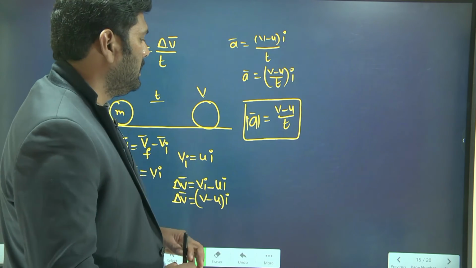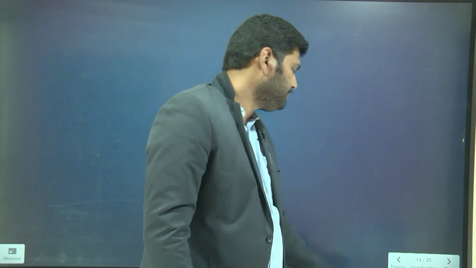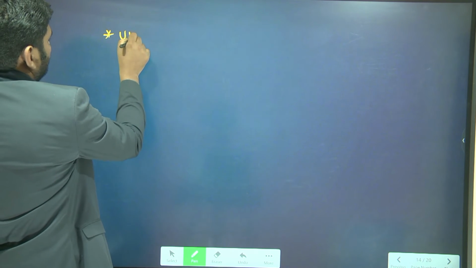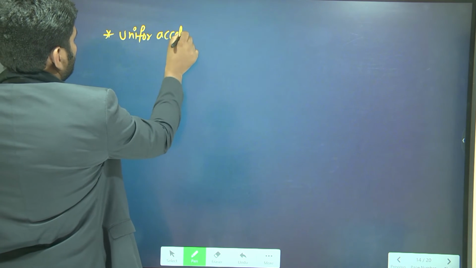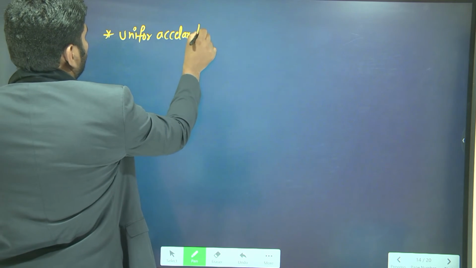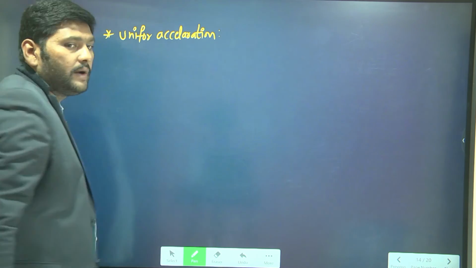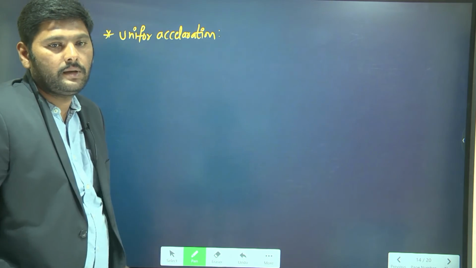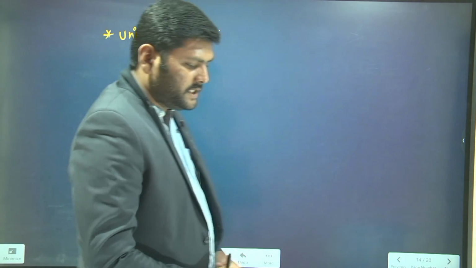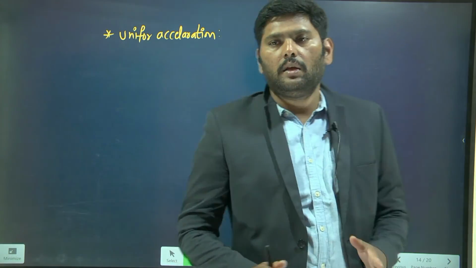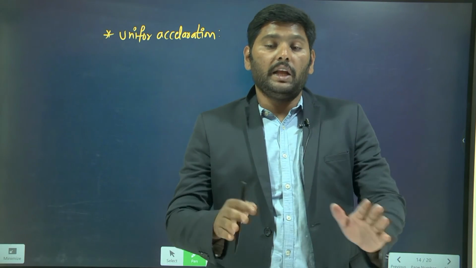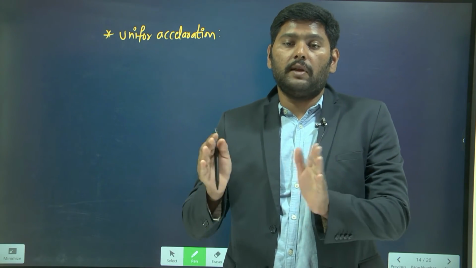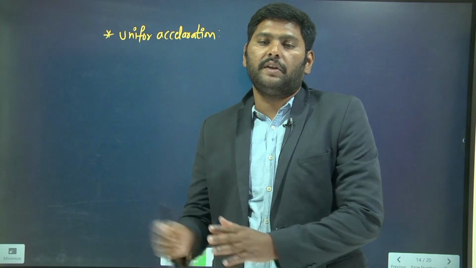Next let's take one more term, uniform acceleration. What is meant by uniform acceleration? Uniform acceleration means any object changes its velocity by equal amounts in equal intervals of time.